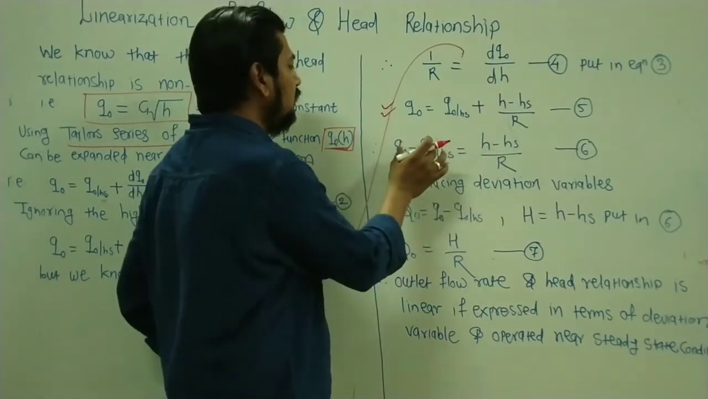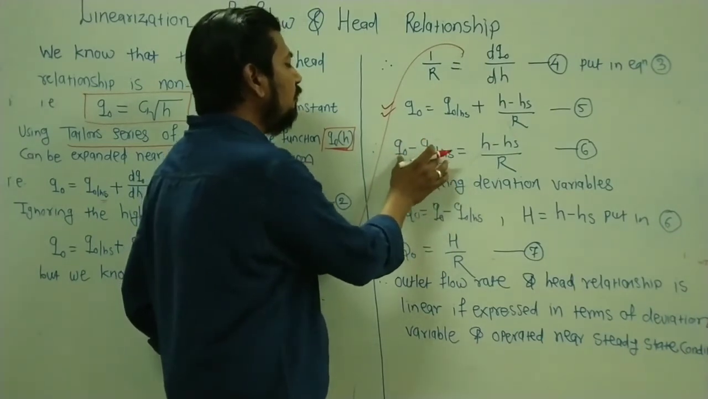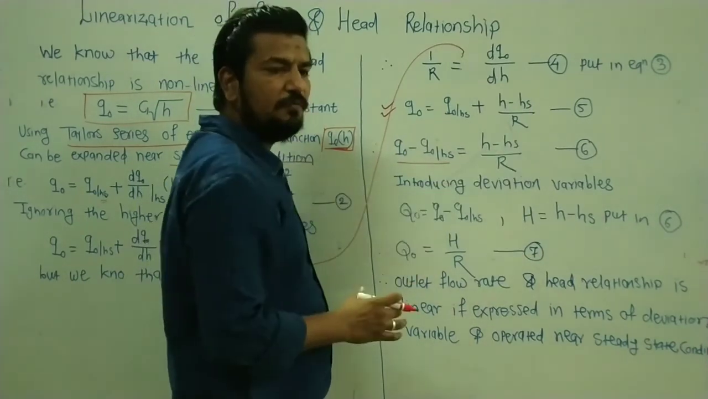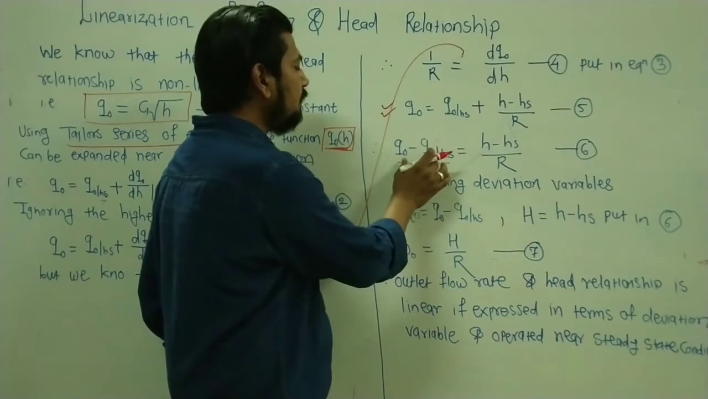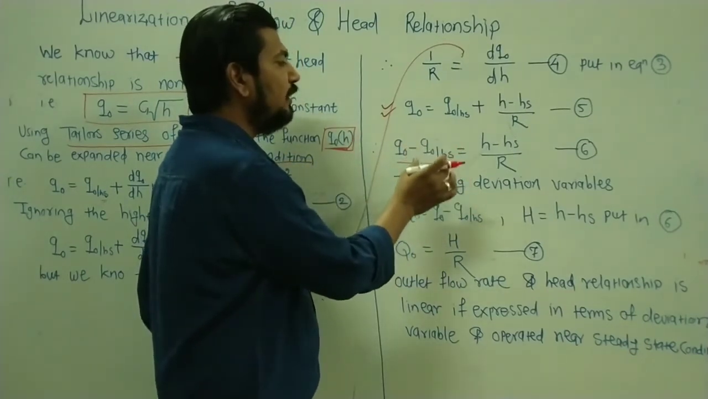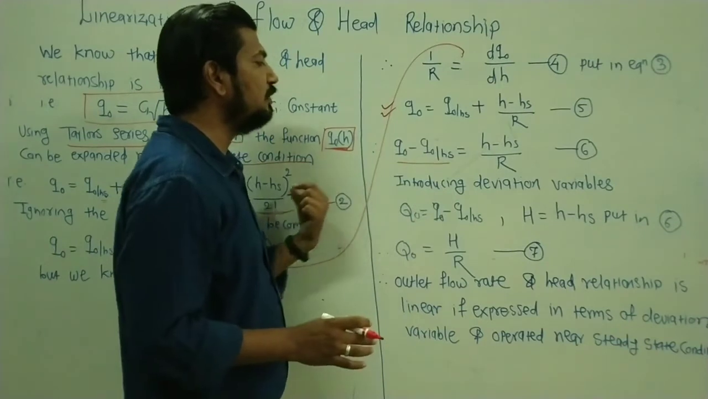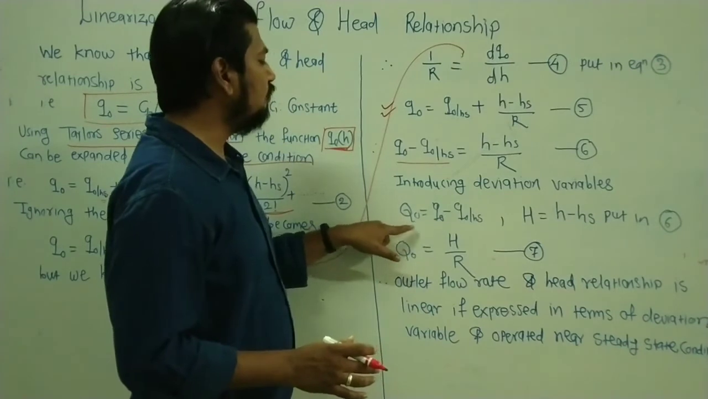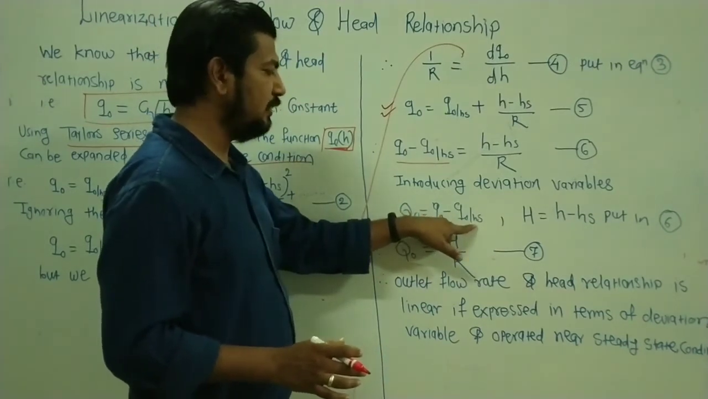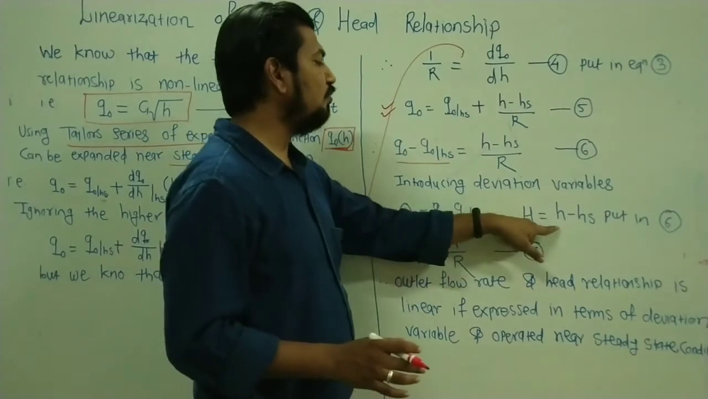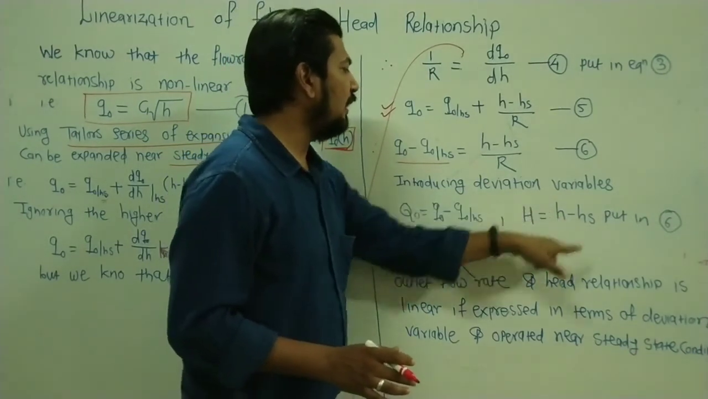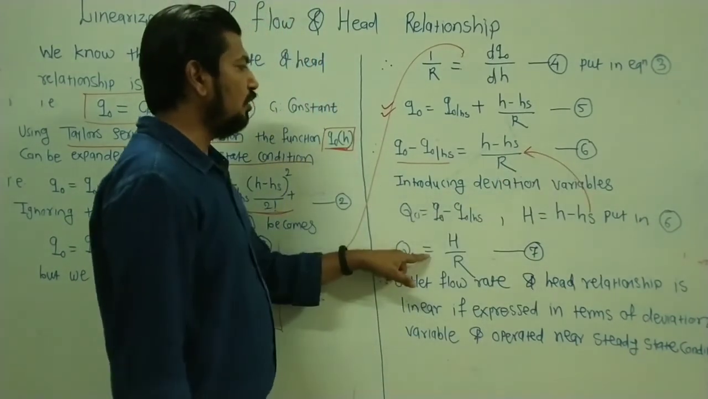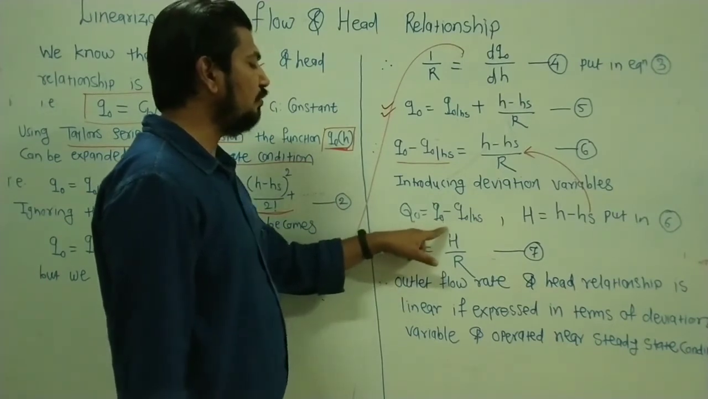Now if you observe this, you can say that Q0 minus Q0 at HS is nothing but a deviation variable, and H minus HS is also a deviation variable away from the steady state. The difference from the steady state means we are operating near the steady state condition, and we have applied the Taylor series expansion. So introducing the deviation variables, you will get capital Q0 is equal to Q0 minus Q0 at steady state HS, and capital H is equal to H minus the steady state head HS, and I will put this in equation number 6. So what will I get? I will get Q0 is equal to capital H by R.